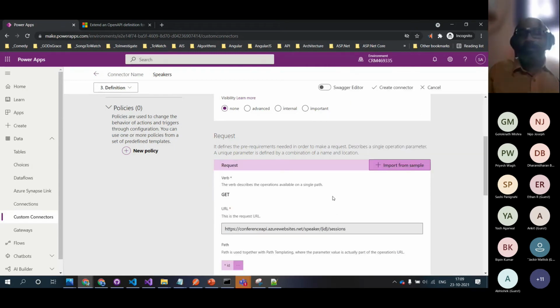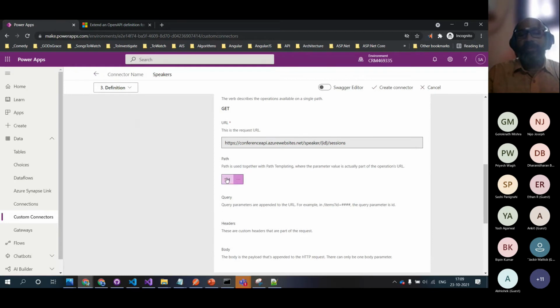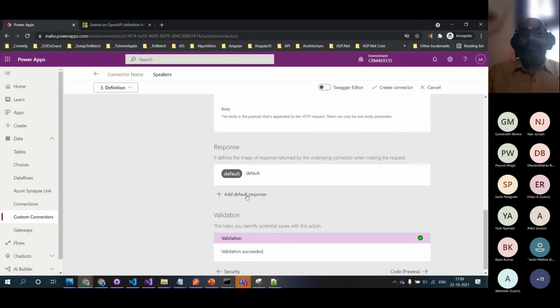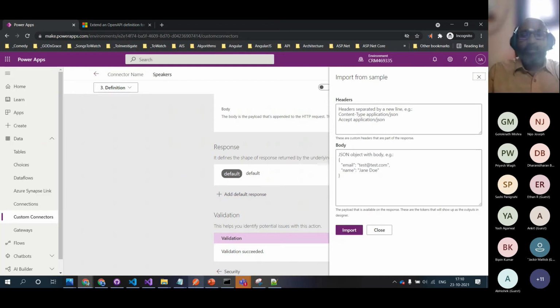So we just import this. Once we import this, this clearly shows that this is the parameter which it is accepting. Okay, now we need to add the response because it needs to understand the structure of the output coming from the API, so that when it creates this custom connector and you incorporate it in your Canvas app or Flow, wherever you are incorporating this, it gives you the structure. Hey, if you use this method from this custom connector, these are the values which I'm going to spit out. So that's the important thing. Now whatever we are doing is not the right way. I will show you. Let's fail and then come back and learn.